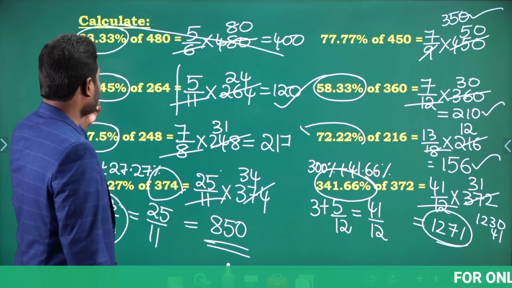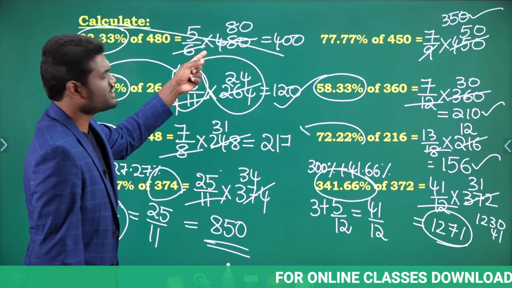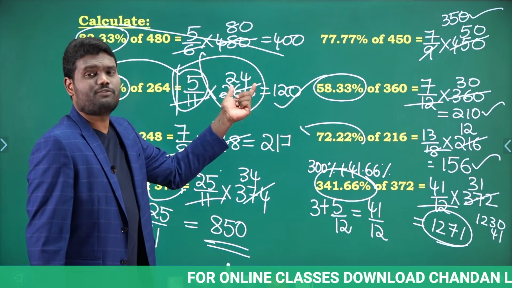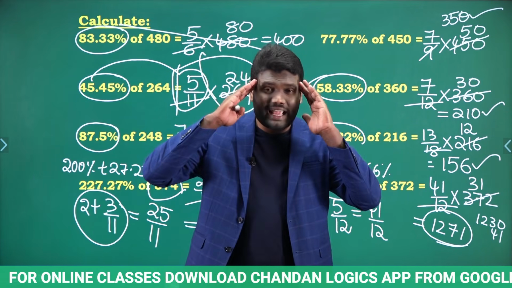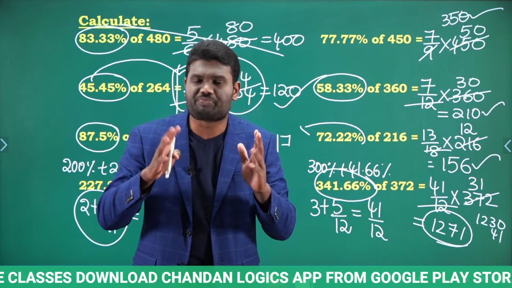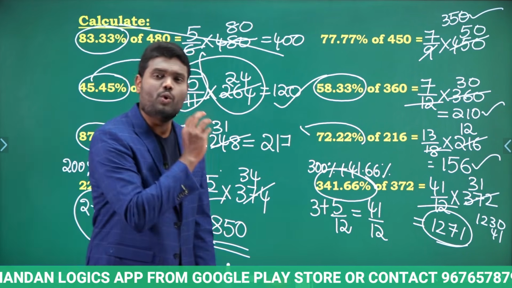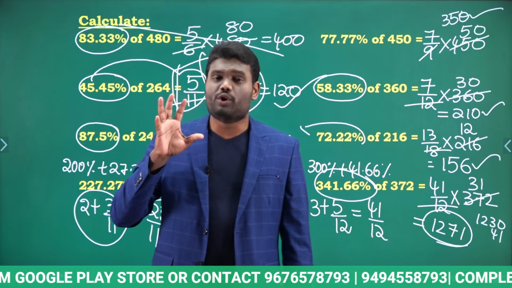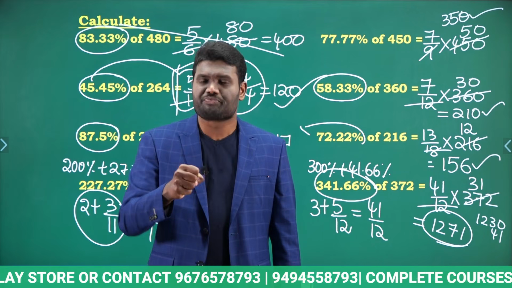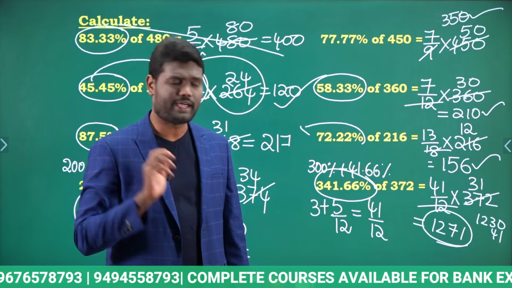Why? Because if I know 45.45% is 5 by 11, 5 by 11 into 264. So 11 goes into 264 24 times, and 5 into 24 is 120. Once I am good at calculations, I can do it directly. I need not show all this. Why? Because from an examination point of view, no one asks you to show all the calculations. If you know the fraction value directly, you can place the fraction value directly and calculate much faster. Okay.